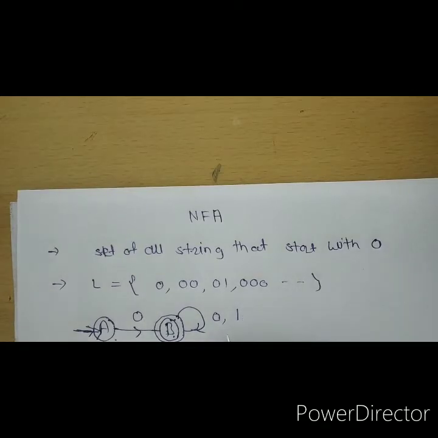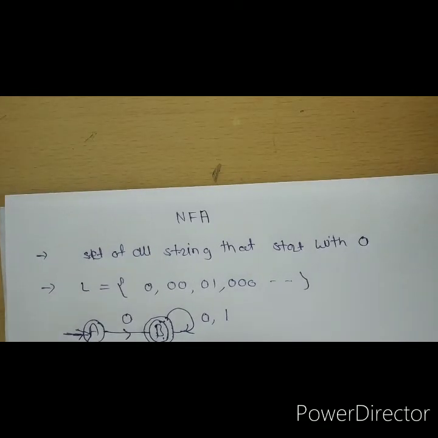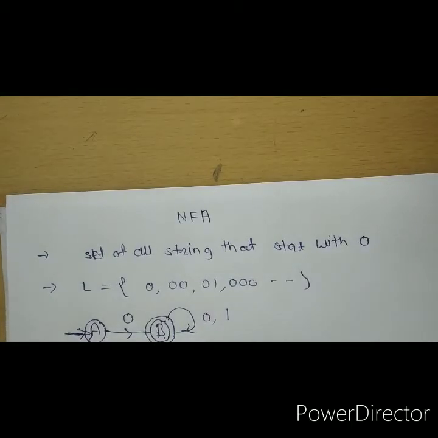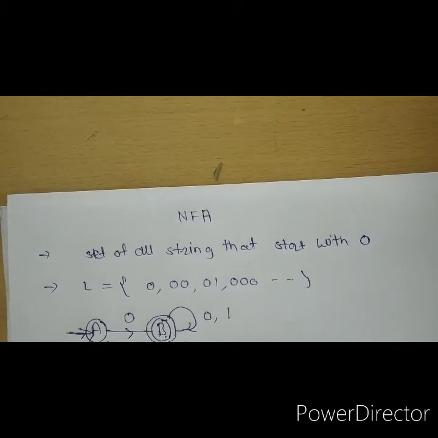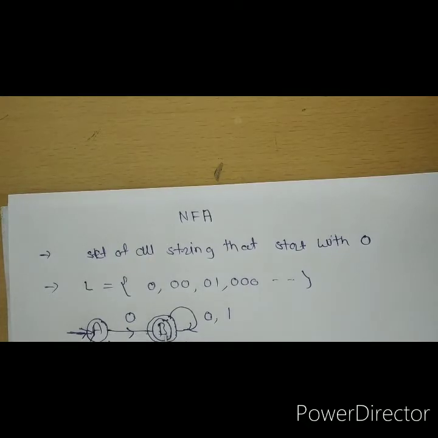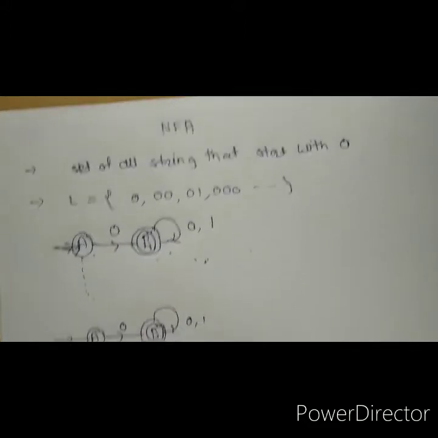Okay. If it had to be a DFA, how can we design a DFA? How can it be converted into a DFA? We can see that this is not complete, because I'm not mentioning what happens to A if it gets input 1. There is only one transition, 0, which goes to B, and B is our final state. With one input, I will mention here, let's take a string like 001.